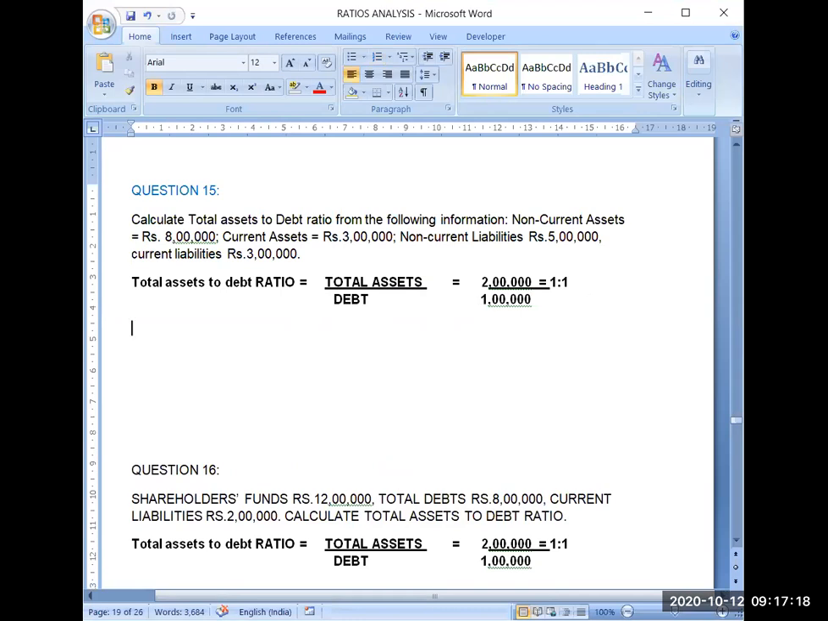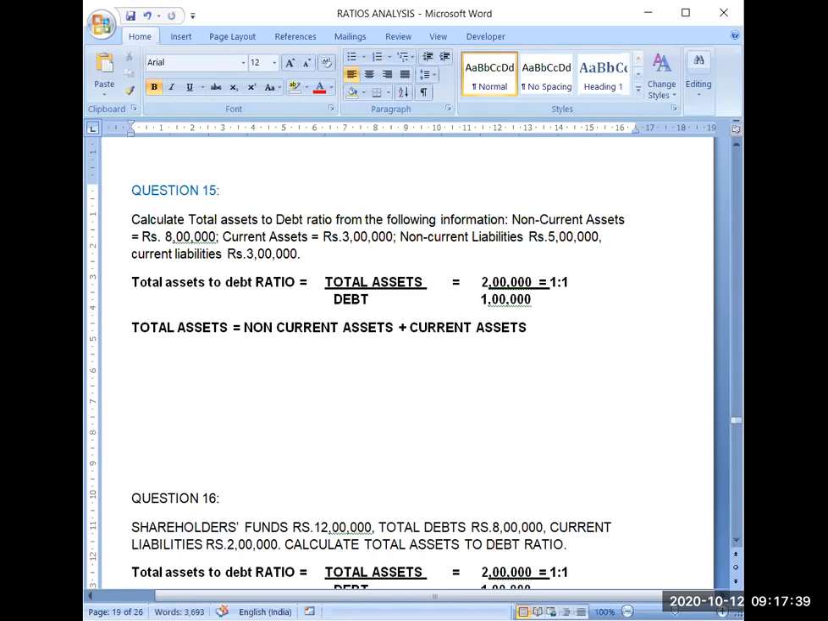So total assets is equal to non-current assets plus current assets. Always write the formula. So it will be equal to non-current assets given as 8 lakh plus current assets given as 3 lakh. So it will become 11 lakh.